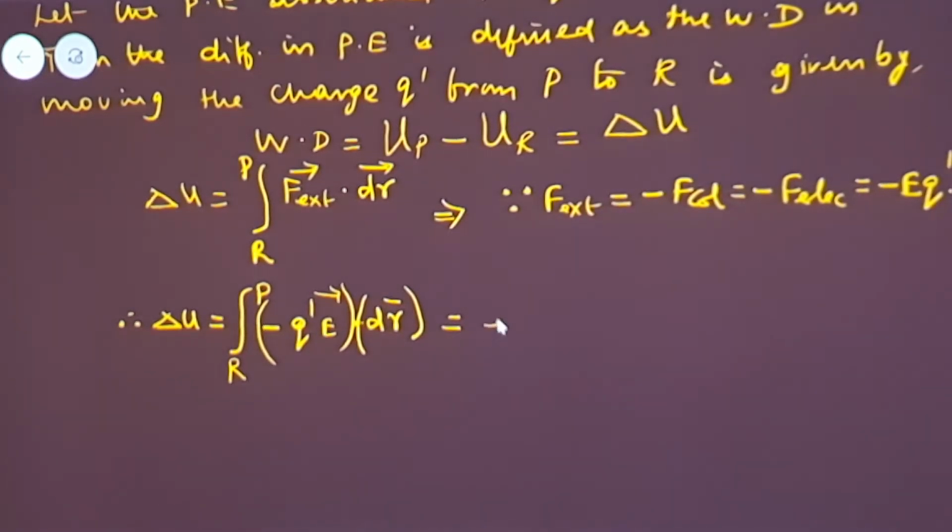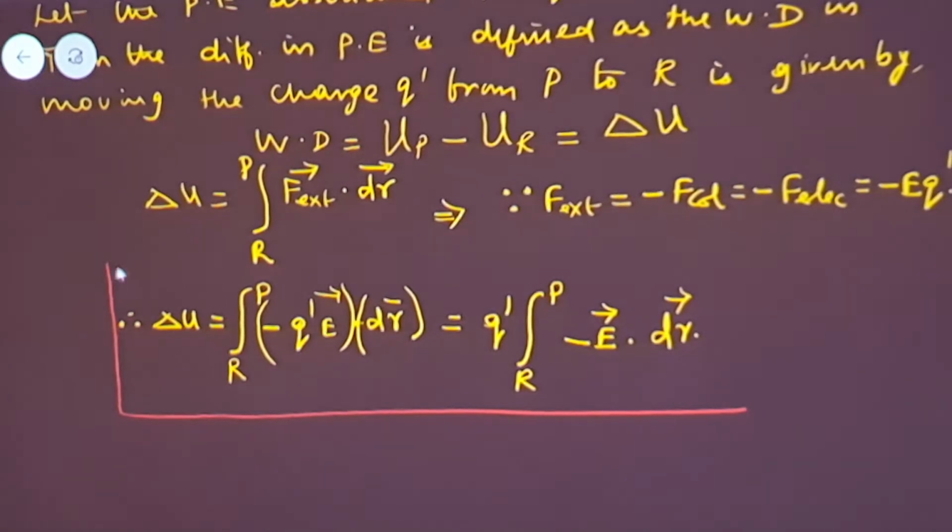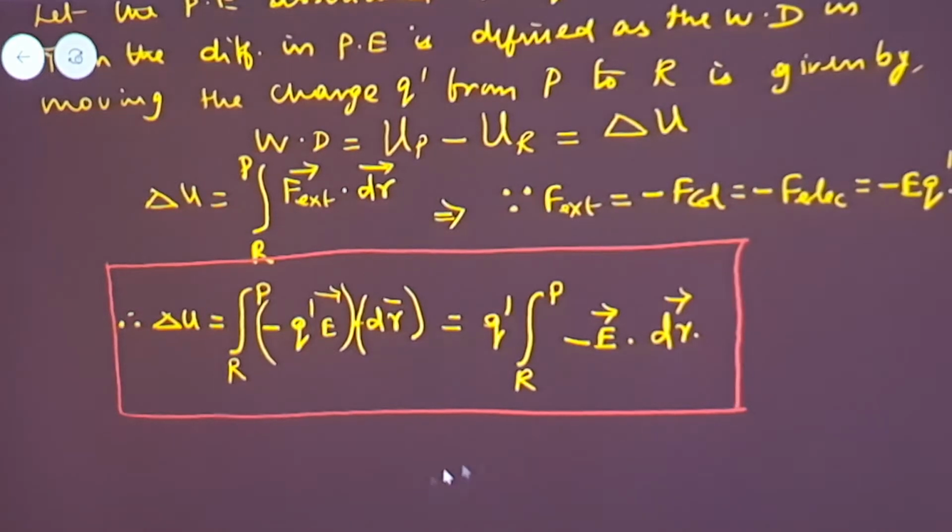Q dash can be taken as a magnitude. So Q dash times the integral from R to P, with the direction for E being minus, I can say it as minus E vector dot dr vector. This we are calling the expression for the change in potential energy when you are moving the charge from one point to another point.